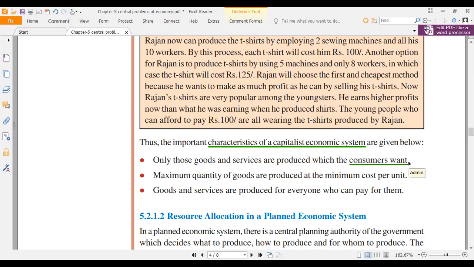In a capitalist economy, the consumer is a king. What does it mean, Kirtan? What does it mean? Somebody? You can buy whatever you want. It depends on the consumer whether that good is bought.